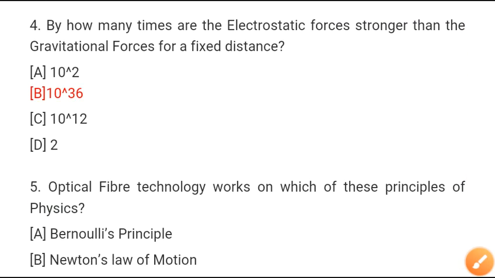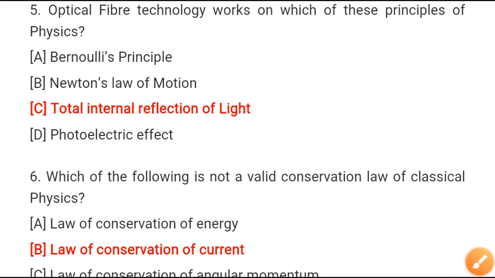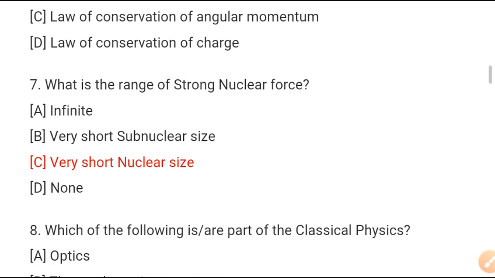By how many times are the electrostatic forces stronger than the gravitational forces? For a fixed distance, it is 10 power 36. Optical fiber technology works on which of these principles of physics? Total internal reflection of light. Which of the following is not a valid conservation law of classical physics? Law of conservation of current.